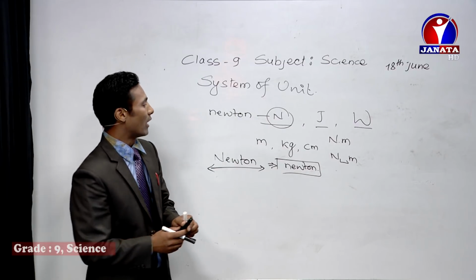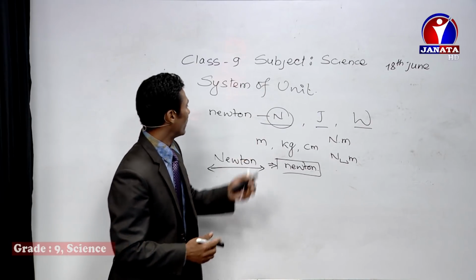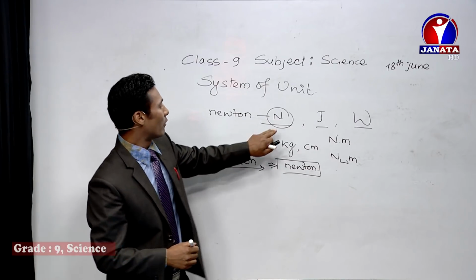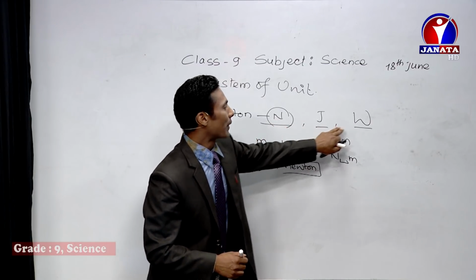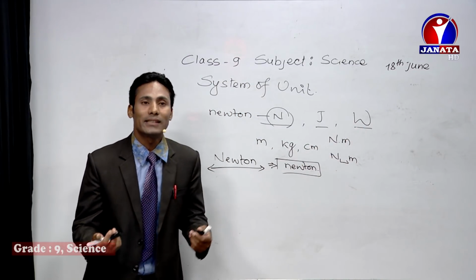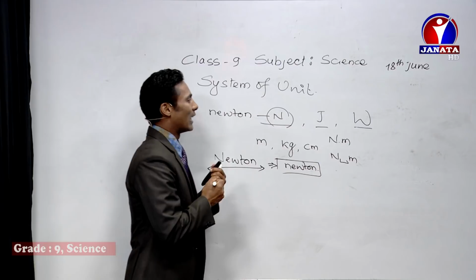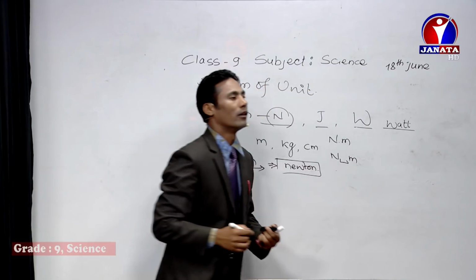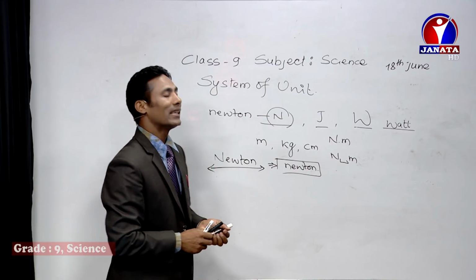So remember that whenever you mention the symbol of a unit derived from the name of a scientist, it must be capital. For example, Newton, Joule, and watt should be mentioned with a capital letter in the symbol. And whenever we write the full name, it should be in the small letter. For example, newton, and if you want to write watt, it must be written as watt, small. So this represents the unit. And if you write it in capital, then that will be the name of the scientist. So these things we have learned today.